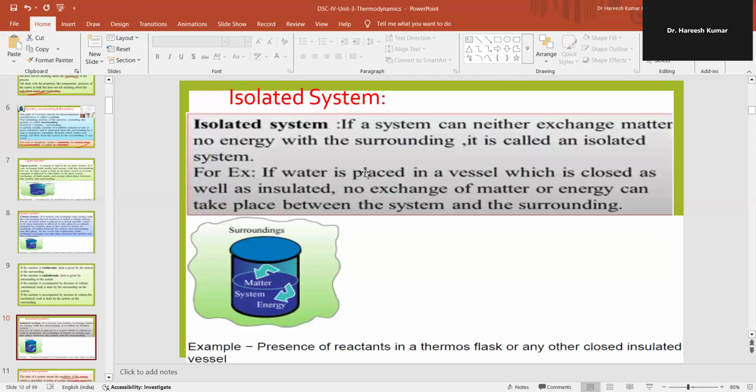Isolated system. If a system can neither exchange matter nor energy with the surrounding, it's called an isolated system. If water is placed in a vessel which is closed as well as insulated, no exchange of matter or energy can take place between the system and the surrounding.